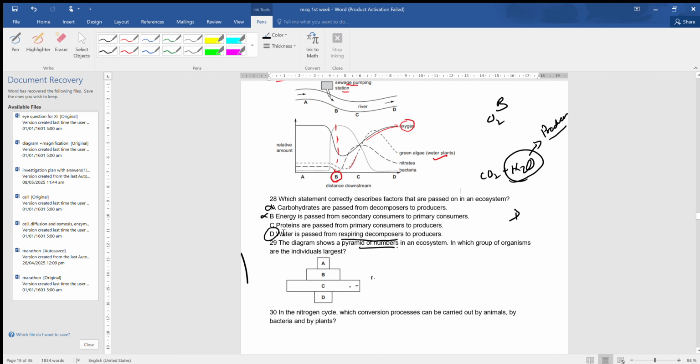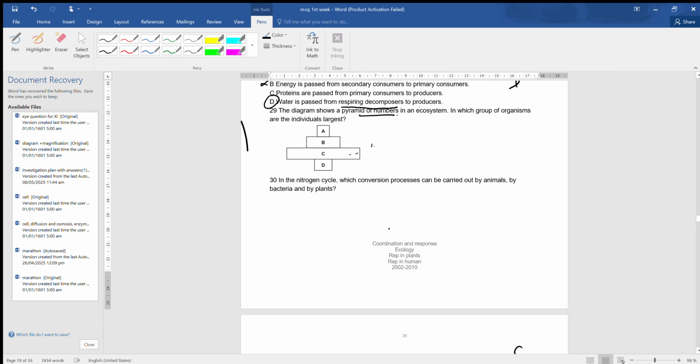Now, look at question number 29. The diagram shows a pyramid of number in an ecosystem. In which group of organisms are the individuals largest? So, for example, D is a tree, and on the tree, there are caterpillars located. Are the caterpillars larger than trees, or is the tree larger than the caterpillar? Of course, the tree is larger than the caterpillar.